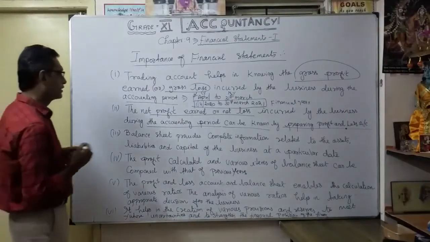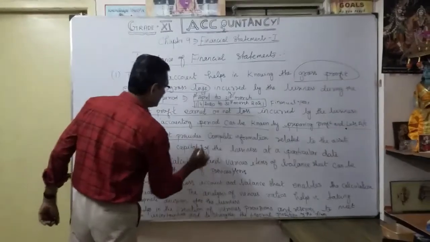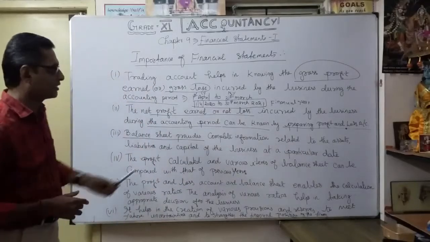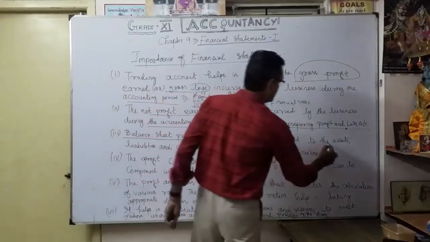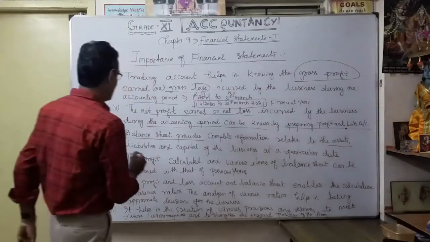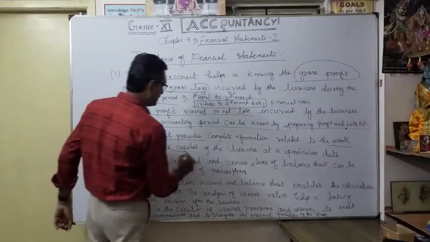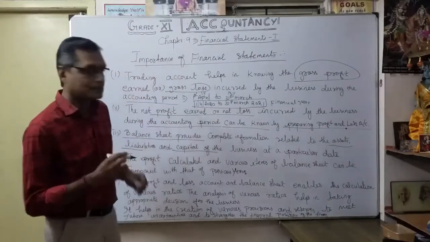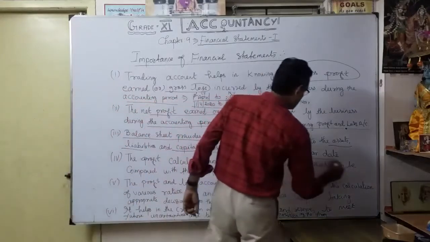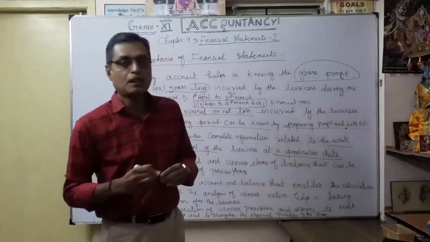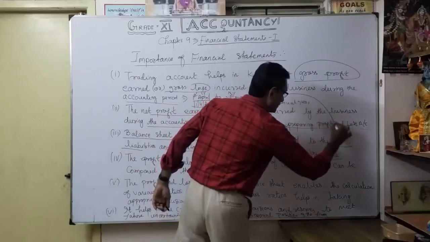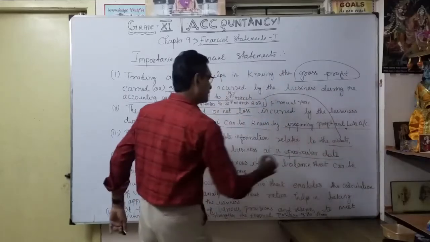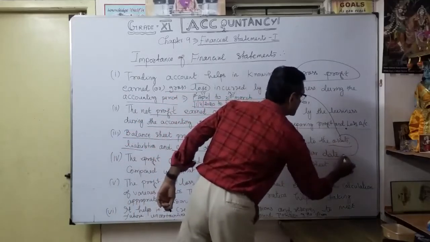Okay, that's the second importance. Third, you know already, the balance sheet provides the complete information related to the assets and liabilities. That's why we prepare the balance sheet: the assets, liabilities and the capital of the business at a particular date. What's the particular date? At the end of the accounting year.